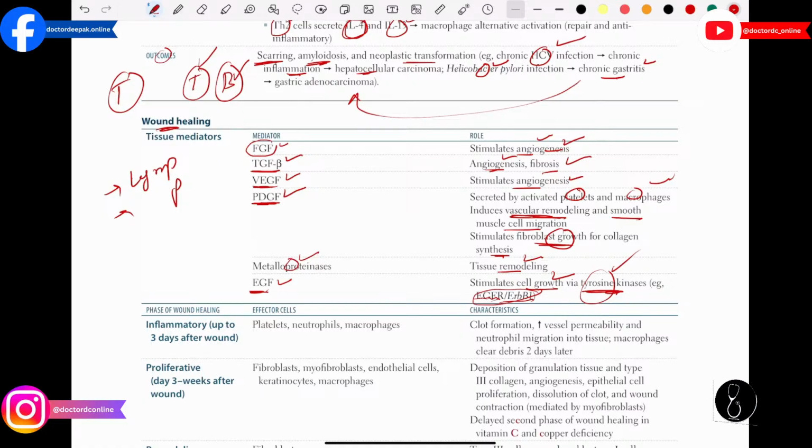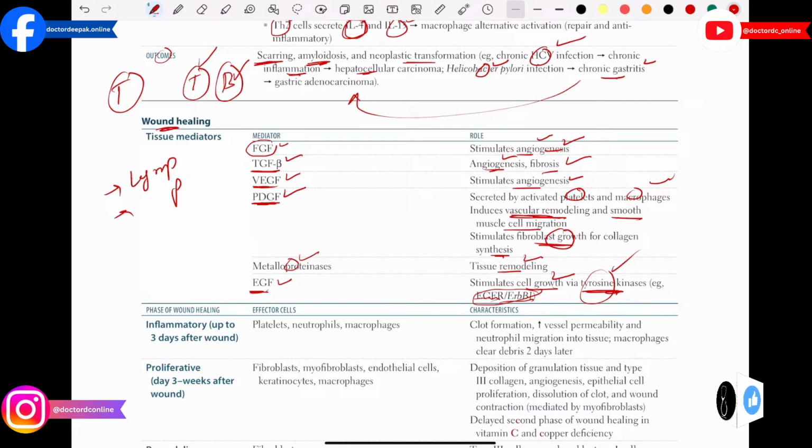Then I already mentioned the important tissue mediators which help in wound healing, like fibroblast growth factor, transforming growth factor beta, vascular endothelial growth factor, platelet derived growth factor, and then metalloproteinases and epithelial growth factor, because these are the important points which they can ask you in the exam, like what are the tissue mediators that help in angiogenesis, and what are the important mediators that help in fibrosis. So that's all about acute inflammation and chronic inflammation.